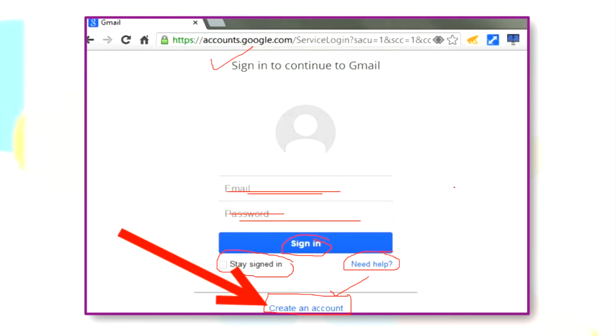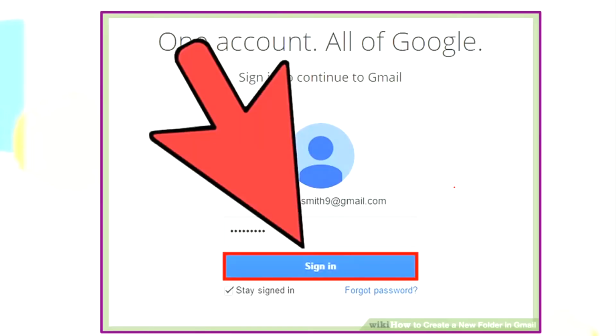But remember, you cannot do this on computers which are used by many people. If I have an independent computer for myself, then I can stay signed in. If many other people are also using your computer, then you cannot stay signed in. Then you will not have any privacy. Anyone will be able to read your mail. Okay, so this is about signing in and this is about creating an account. Let's see the next step.